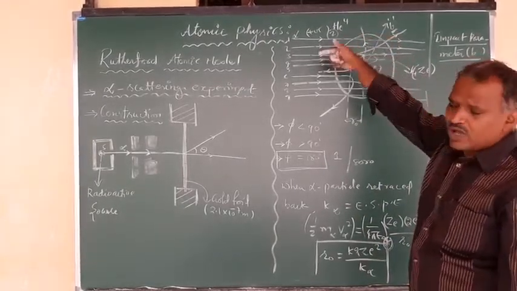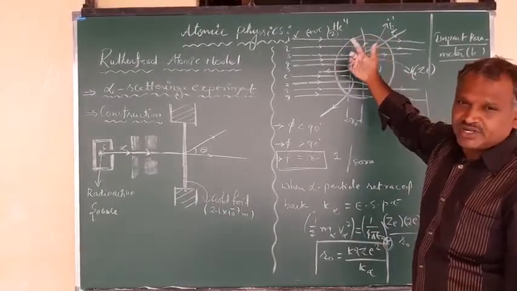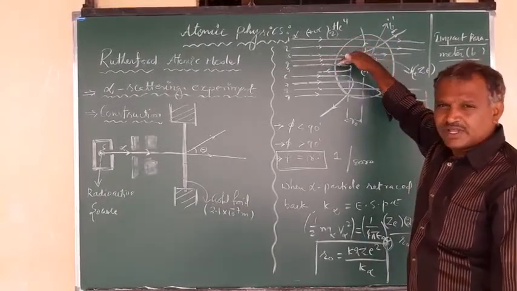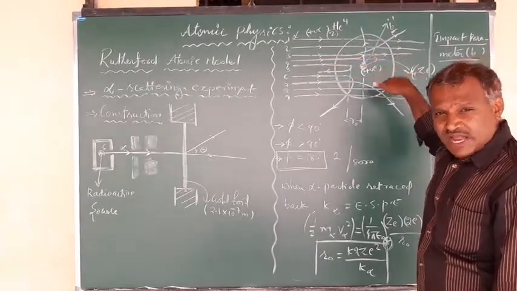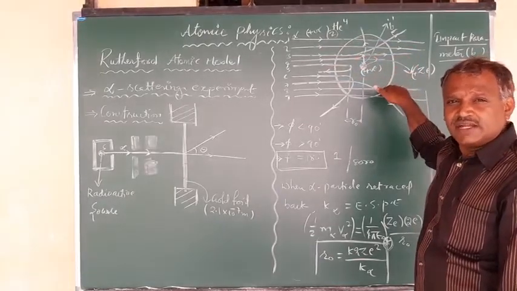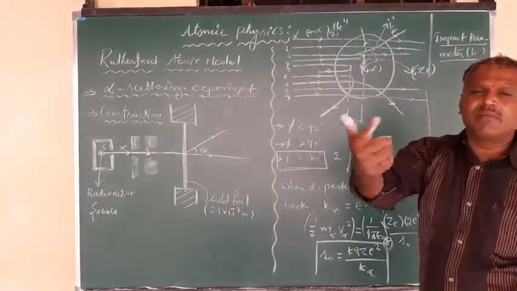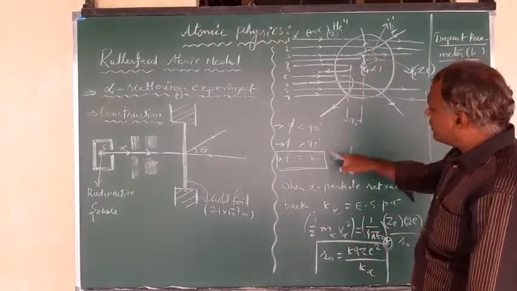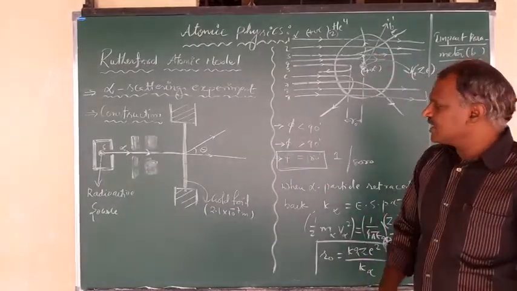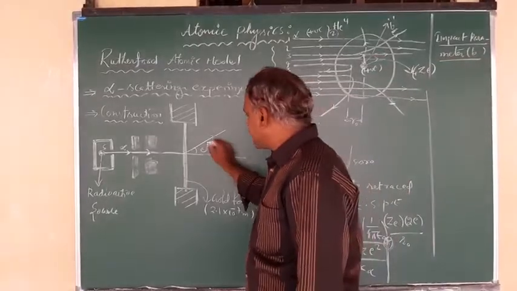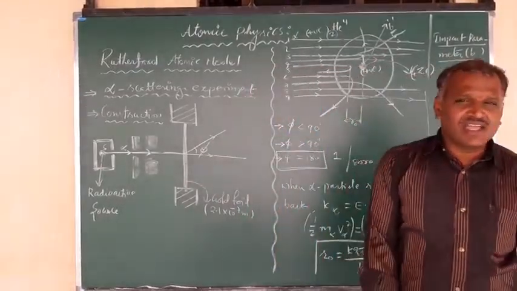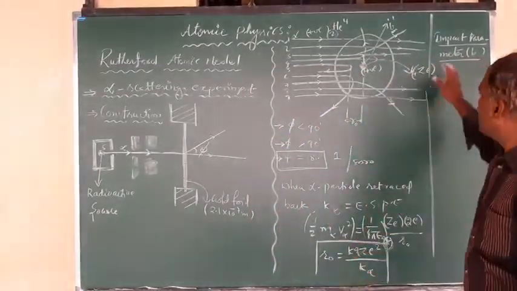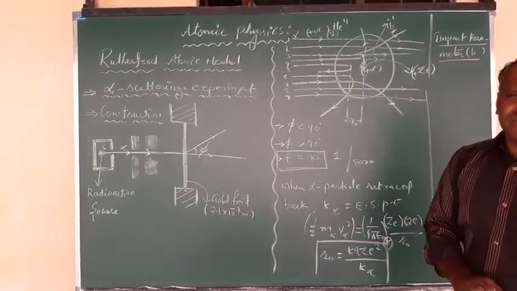For each alpha particle the value will change, depending upon the initial direction of that alpha particle, which undergoes scattering with respect to that atom. Accordingly, the impact parameter changes based on the scattering angle phi. So what is that value?